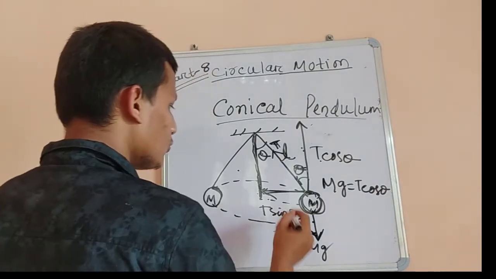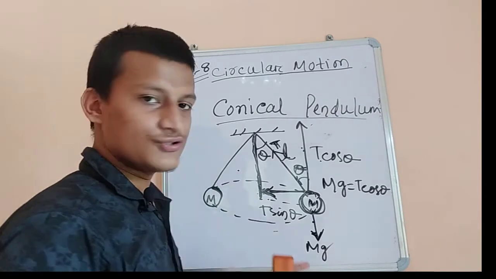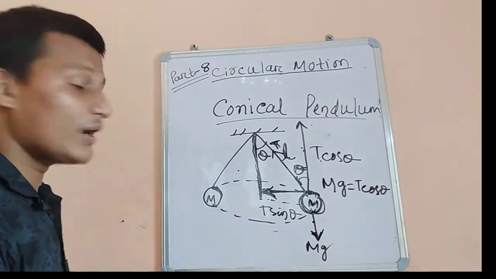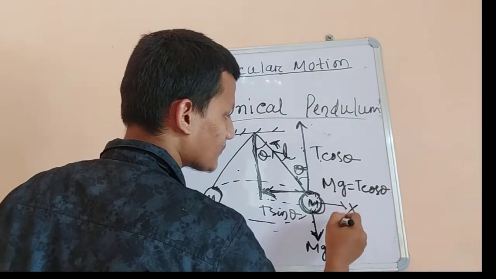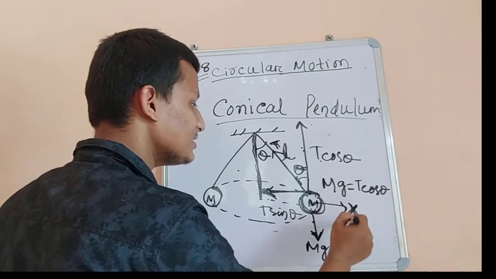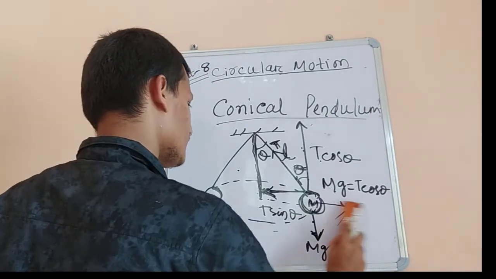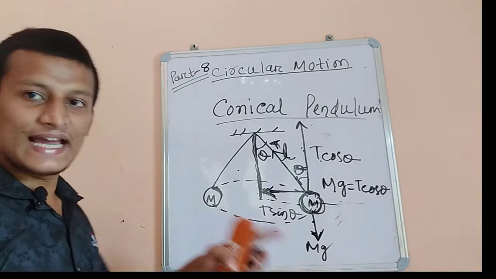As we know from centripetal force, the net force acting towards the center is the centripetal force. So the only force acting towards the center is T sin theta.